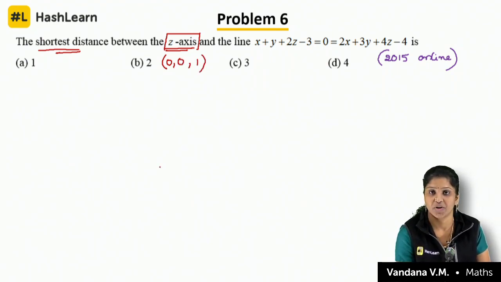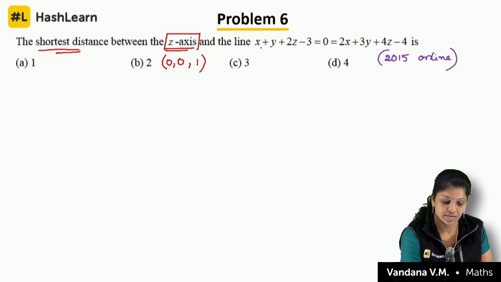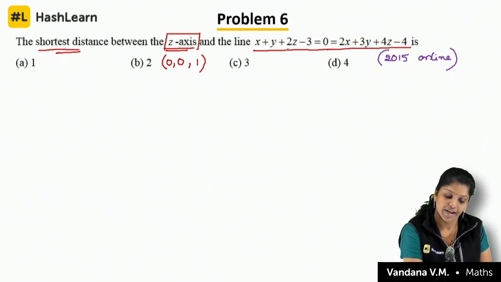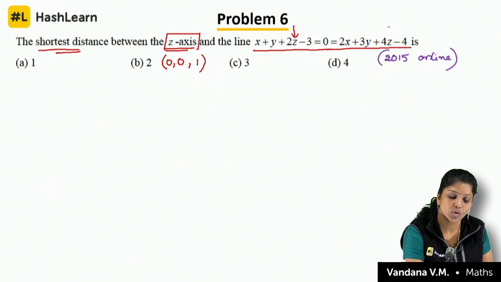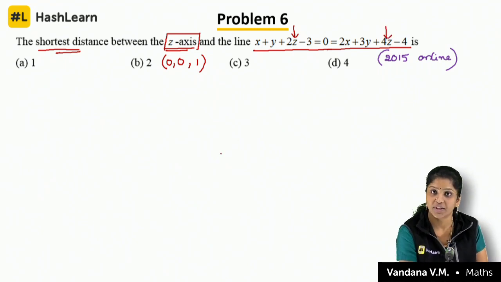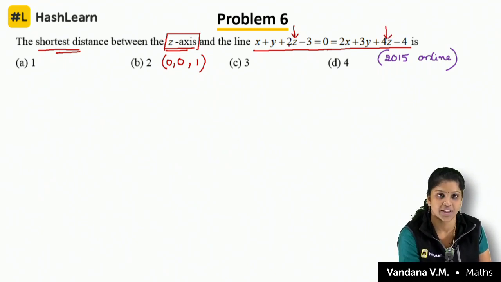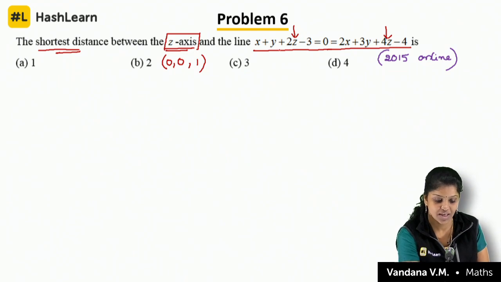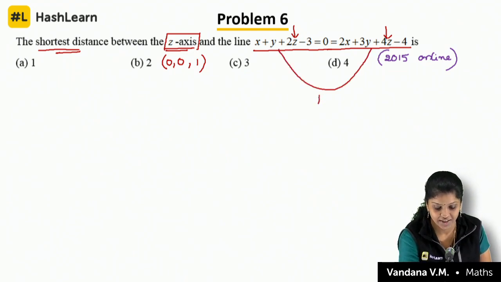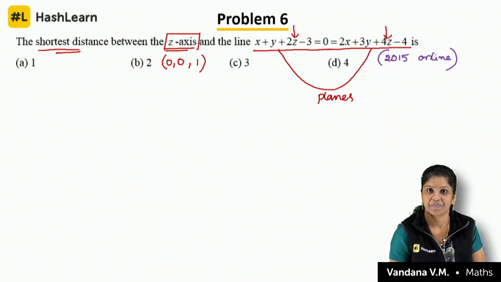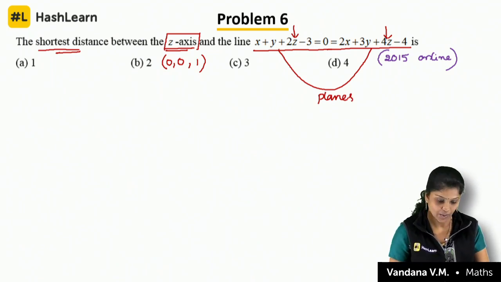The first information you have to understand is that these are lines, but extended to 3 dimensions. How do you know it is extended to 3 dimensions? Because the z-axis is given. So these are nothing but planes. Wantedly they will give it like this. Clear? Okay. I will solve this question in 2 ways.